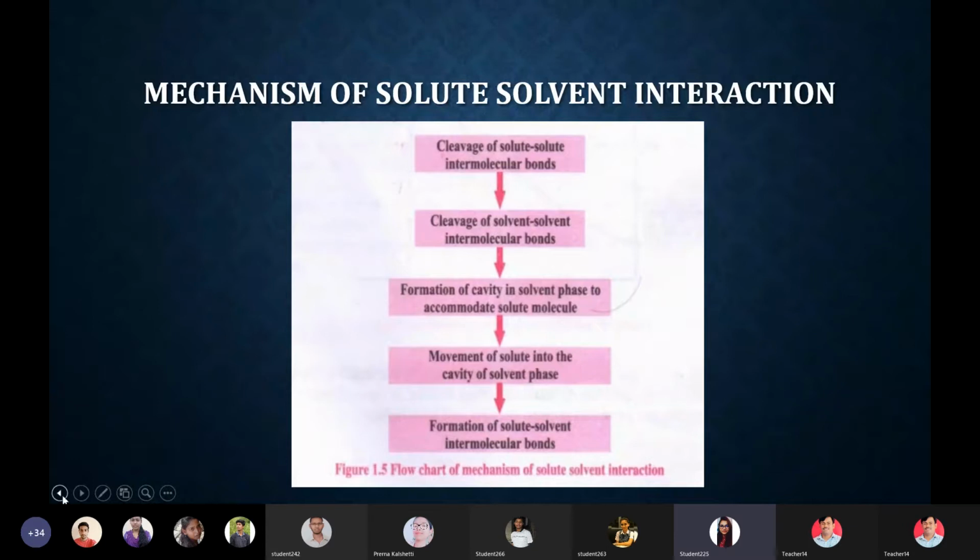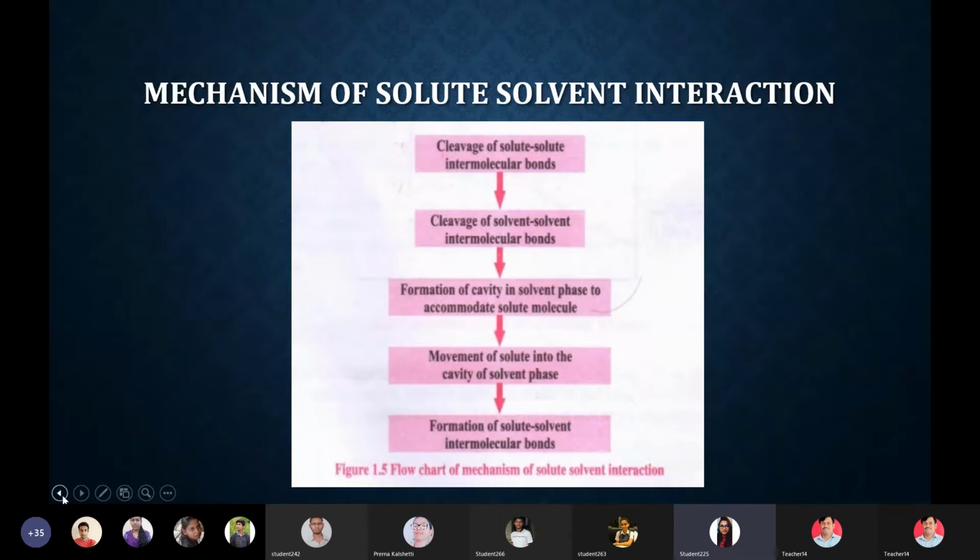Then there will be the cleavage of solvent-solvent intermolecular bonds. Then there will be the formation of a cavity in the solvent to accommodate solute molecules. Then the movement of solute into the cavity of the solvent takes place, and then at last the formation of solute-solvent